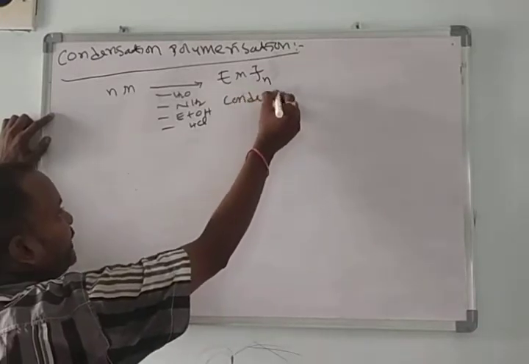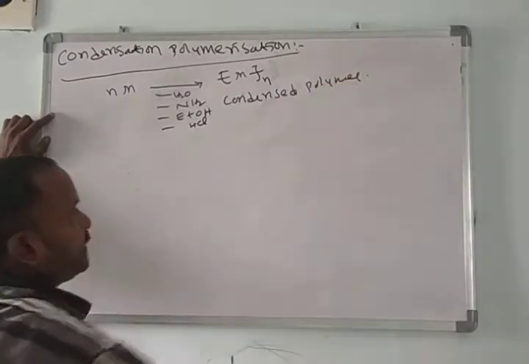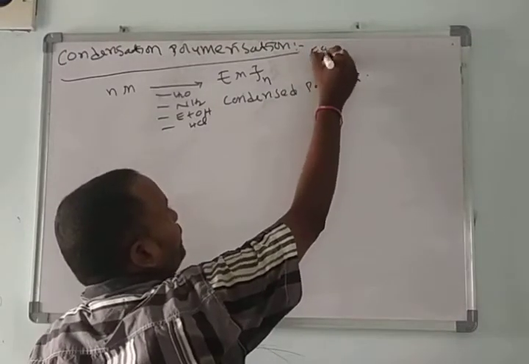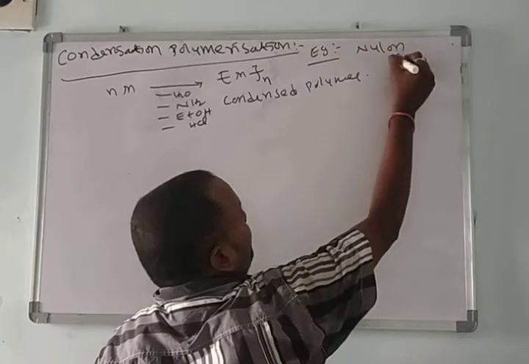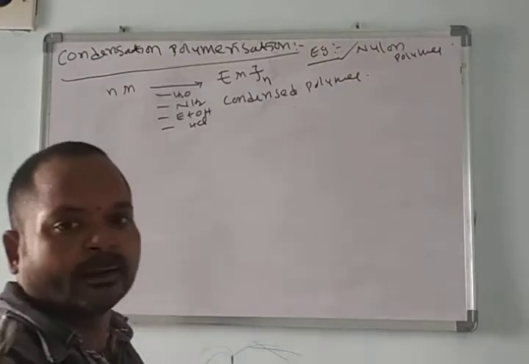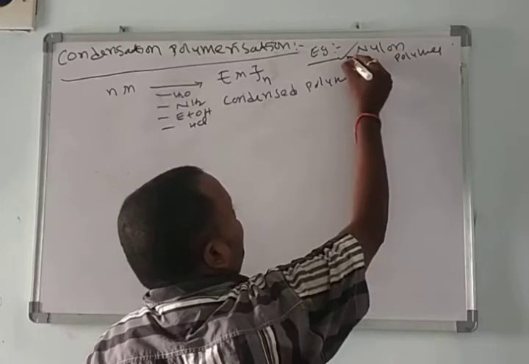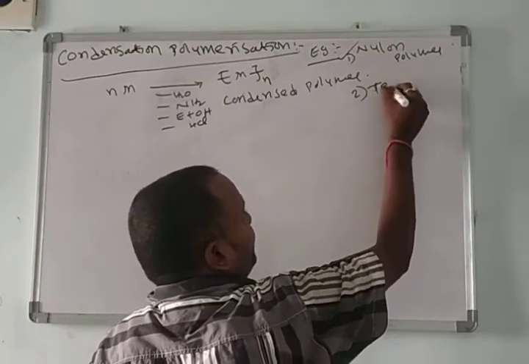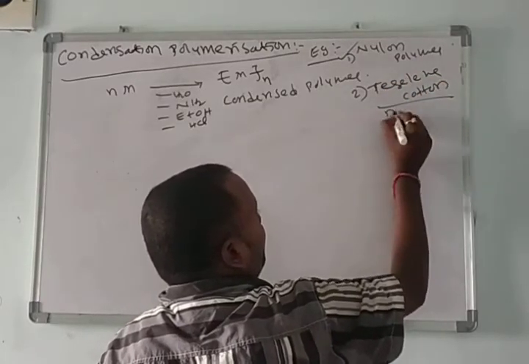Then this one we call a condensed polymer. Example for condensed polymers: nylon polymers. I will take one or two examples, then we'll discuss. Complete discussion is there in continuation. Here I am taking two examples: nylon polymer and polyester, terylene cotton, which we call Dacron.